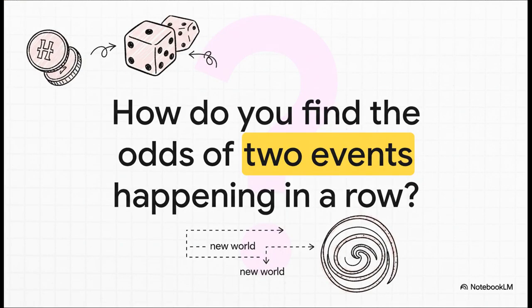But see, this foundation just opens up a whole new world of questions, doesn't it? We've figured out the odds of a single event, but what about a sequence? How would you figure out the odds of flipping 2 heads in a row, or rolling an even number and then rolling a 5? That, my friends, is where the real power of probability truly begins.